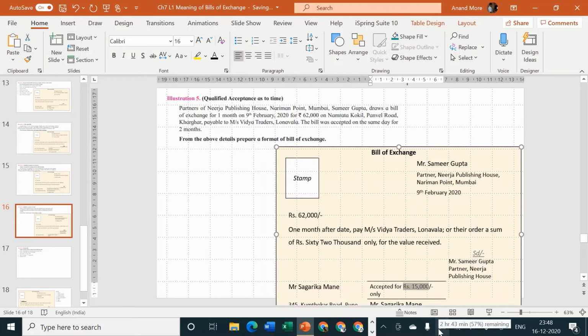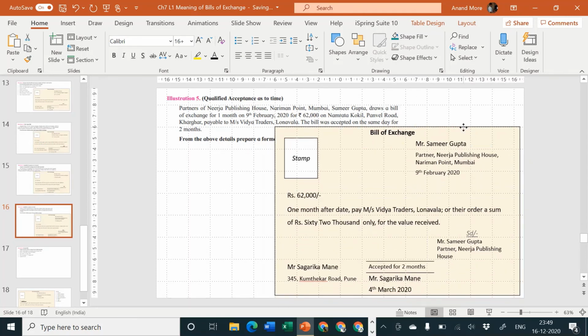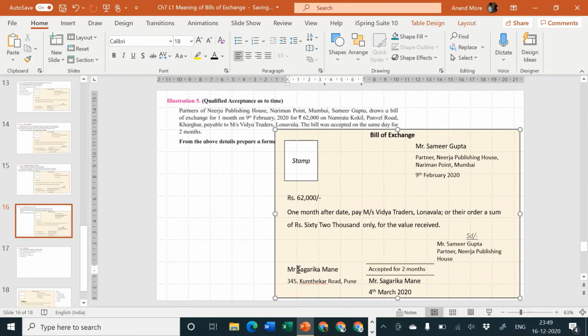Accepted is for 2 months. I hope it is clear to understand. Okay, accepted is for 2 months, so we are considering like that. Next part, on whom it is drawn? It is drawn on Namrata Kokil, Panvel Road, Kharghar.